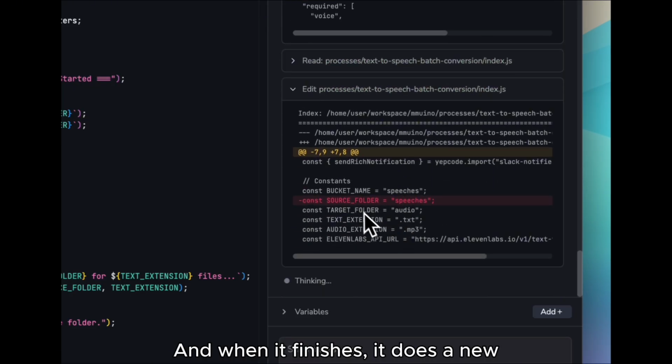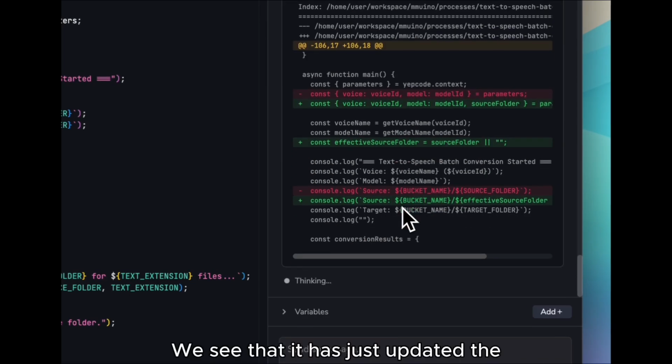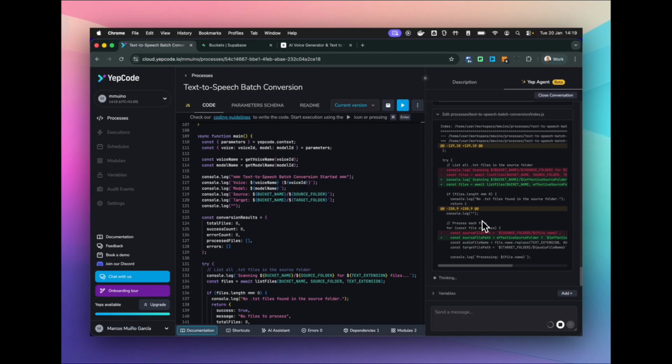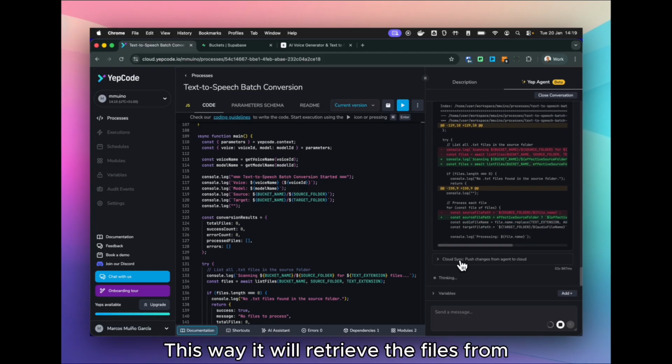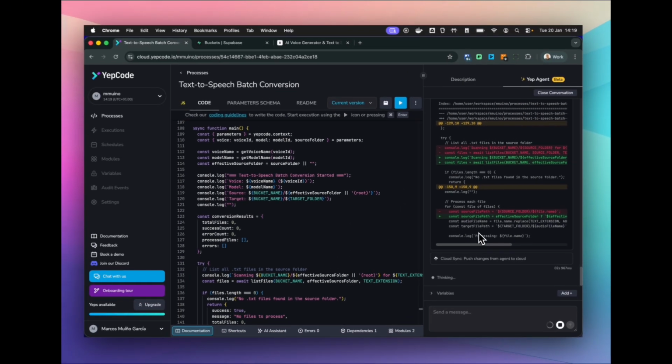And when it finishes, it does a new push to the YepCode cloud. We see that it has just updated the new process code in our team. Very good. This way it will retrieve the files from the root directory of the bucket. It continues making changes to the codebase.